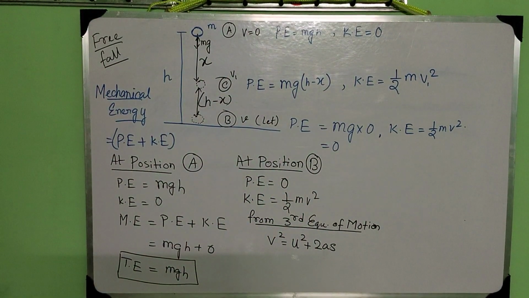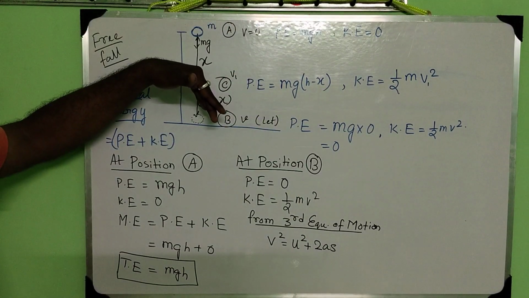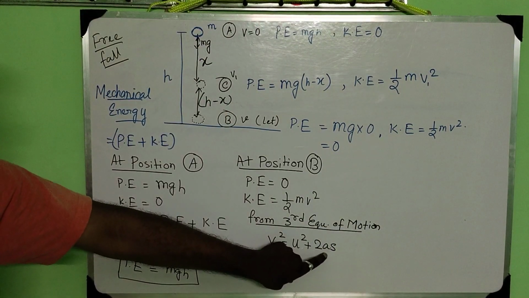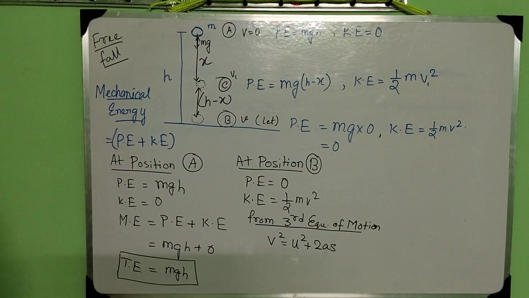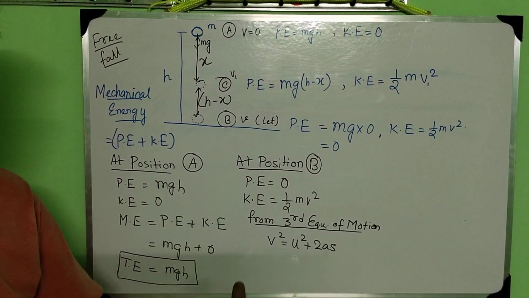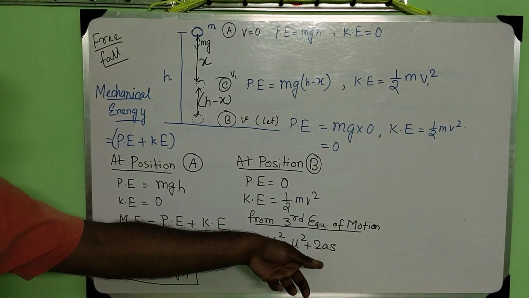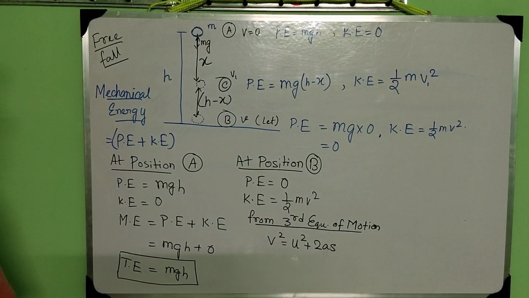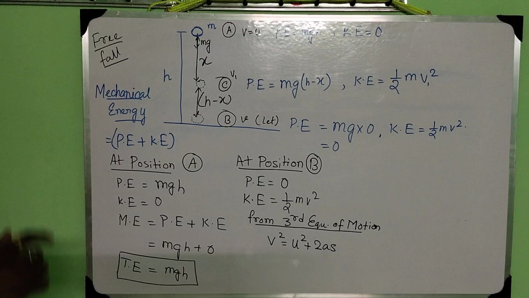Actually it is written as a, but in this case the body is falling under gravity, so in place of acceleration we have to put acceleration due to gravity. So in place of a, we put g, which is 9.8, or for ease of solving the problem, we can take g equal to 10 meter per second square.